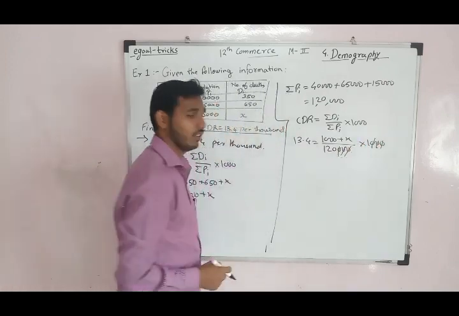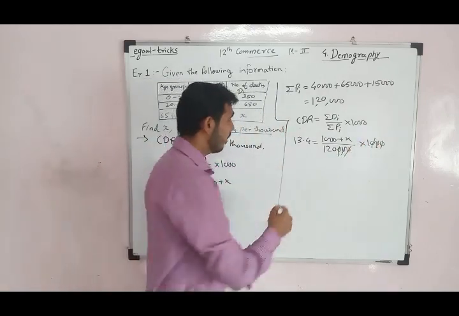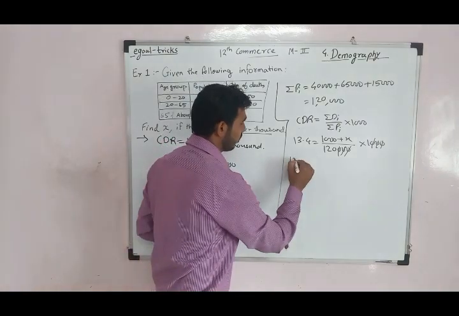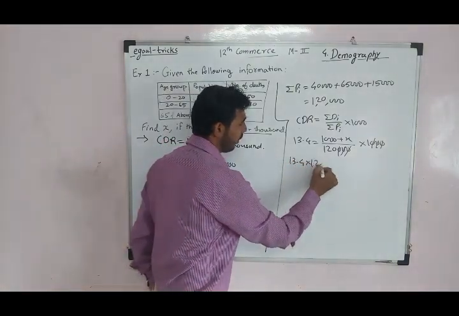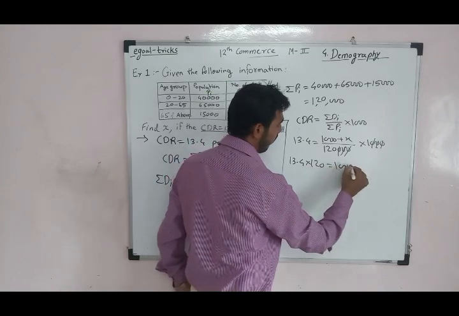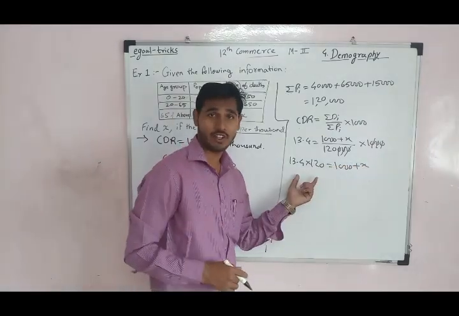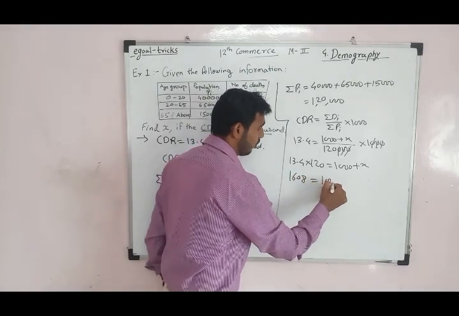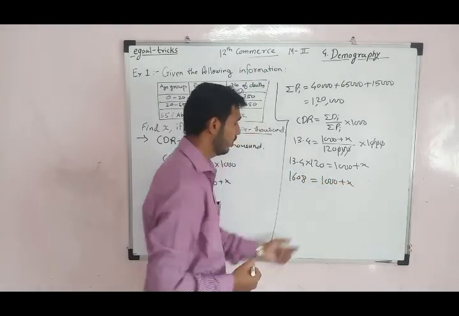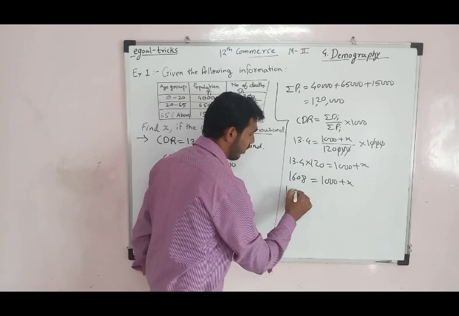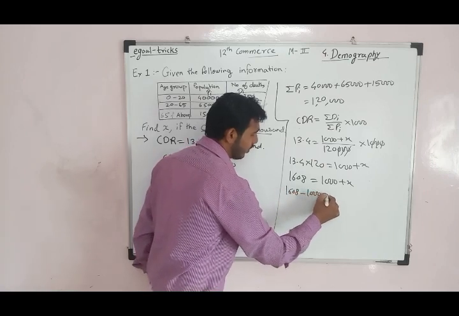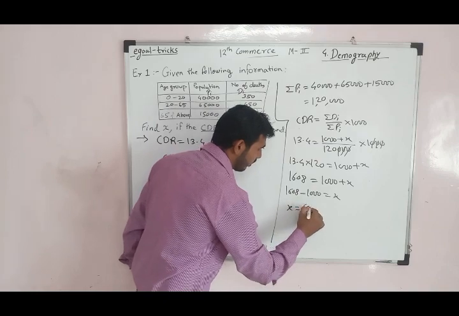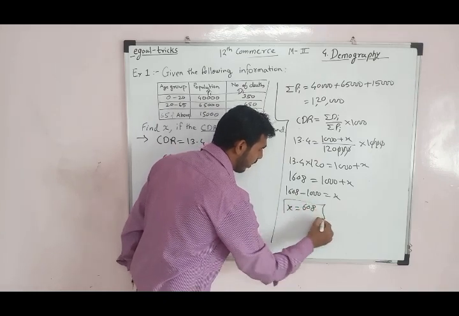So 120 is shifting up: 13.4 into 120 is equal to 1000 plus X. If we calculate this, the answer is 1608 equal to 1000 plus X. So 1608 minus 1000 equals X. So X is equal to 608.